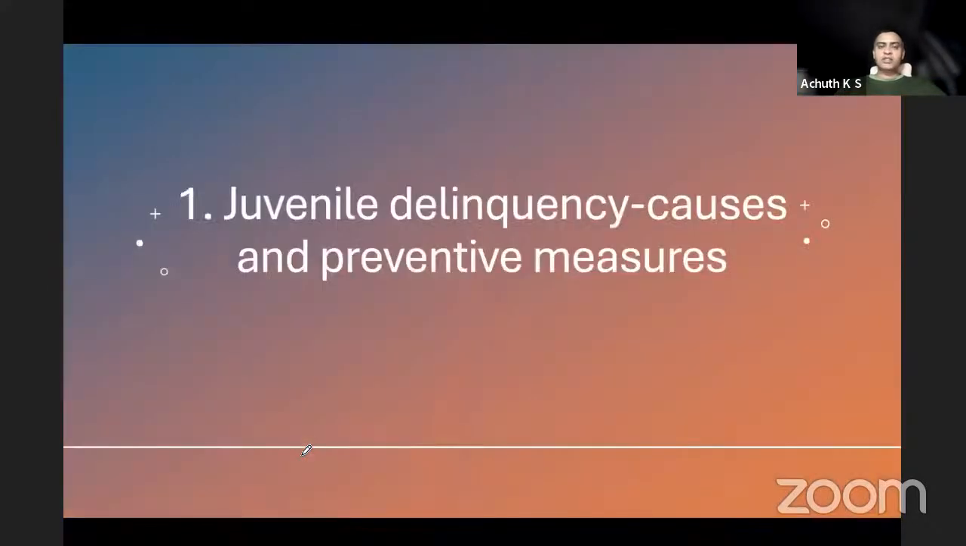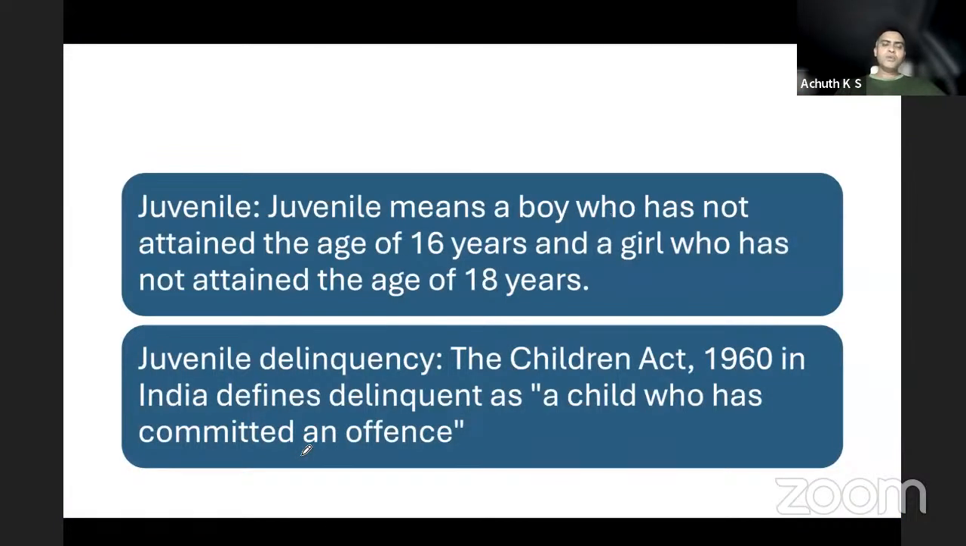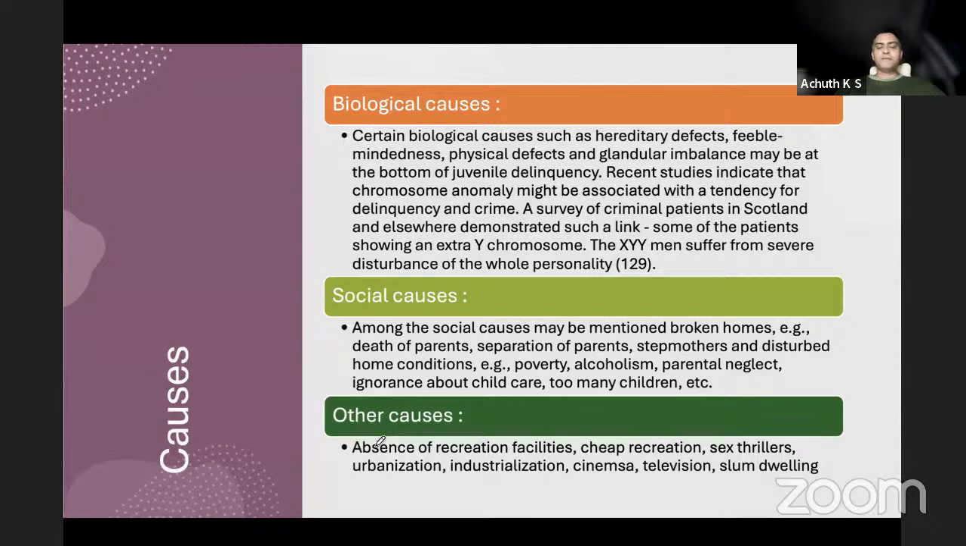The first question is juvenile delinquency: causes and preventive measures. What does juvenile mean? Juvenile means a boy who has not attained the age of 16 years and a girl who has not attained the age of 18 years. It is different for gender. What does juvenile delinquency mean? The Children Act of 1960 in India defines a delinquent as a child who has committed an offense. It does not define it as a crime, it defines it as an offense. What are the causes?